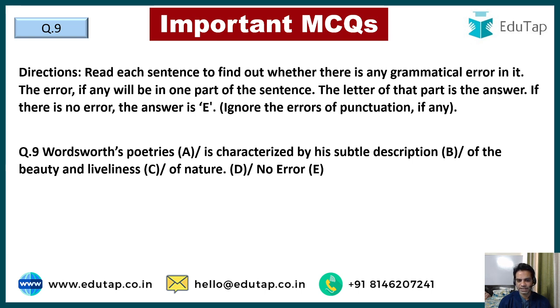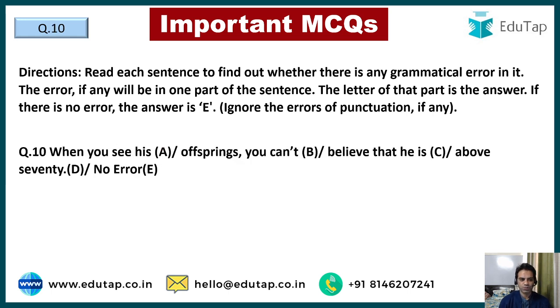Alright, guys, question number 9. Wordsworth's poetries is characterized by his subtle description of the beauty and liveliness of nature. Now, I have found the mistake and I think I just gave you a simple hint just a few moments earlier. So Wordsworth poetries is wrong. It is always kept poetry. Poetry is collection of poems. So poetry is never written in poetries. For example, scenery is never written in sceneries. It is always scenery, machinery, right? Jewelry, poetry, jury, right? I told you these are collective nouns and they are never made into plural. So Wordsworth's poetry is characterized, not poetries.